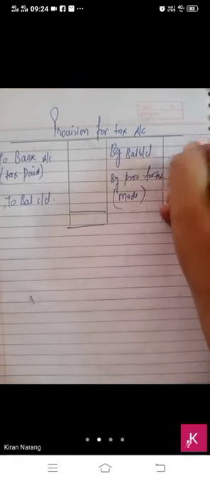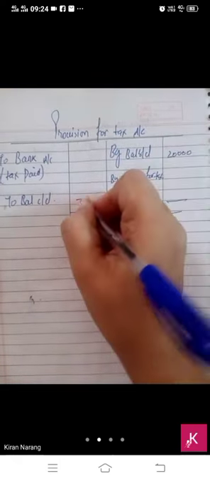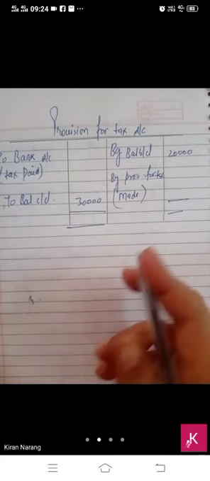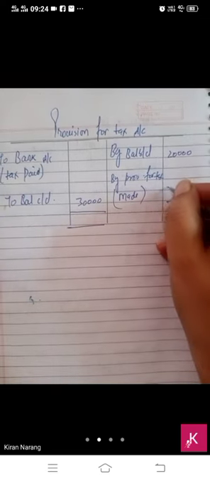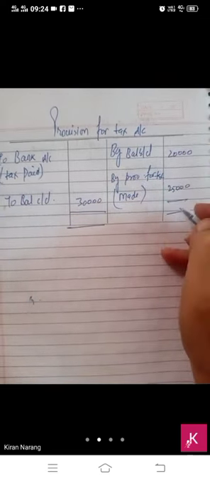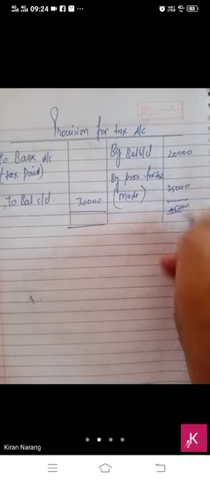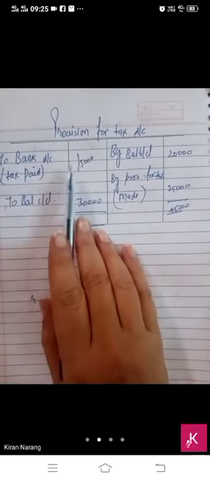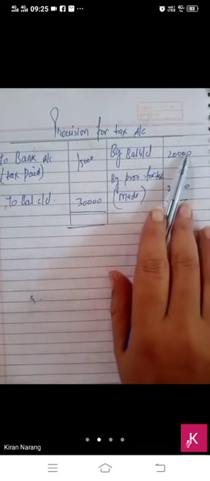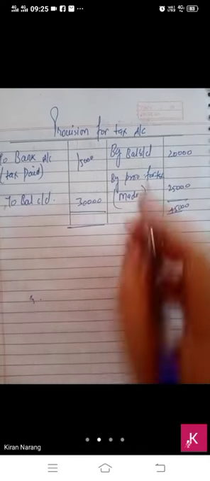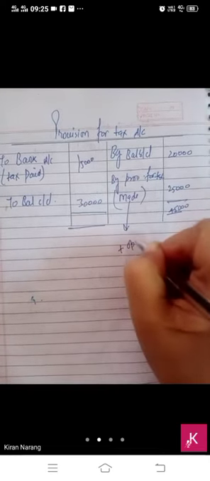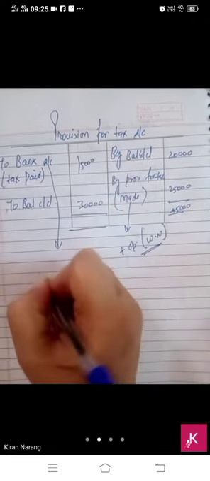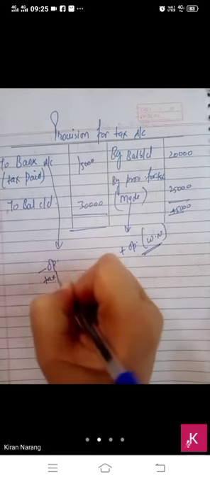If suppose 20,000 was the balance in the beginning and 30,000 at the end, and one additional information is given to you that you have made the provision of 25,000. So total of this side should be 45, and from 45 if we deduct 30, tax paid will be 15. If tax paid is given, then we will add these two items and subtract this one, we will get the provision made. This provision will be added in operating in the working note, and this we have to subtract from operating as tax paid at the end.